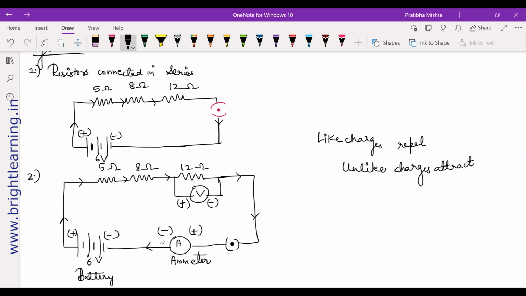Yes, because the ammeter is placed in the same manner as the battery or the cells are placed. That's not going to change, because that will not hamper the flow of current. See, we know that like charges repel and unlike charges attract, but these are the terminals or the ends of the battery or the ammeter.